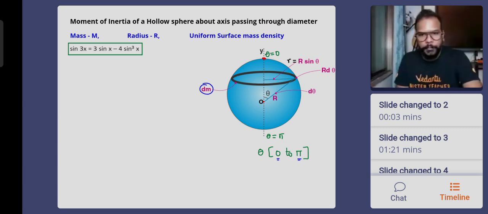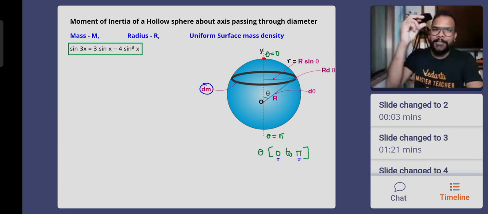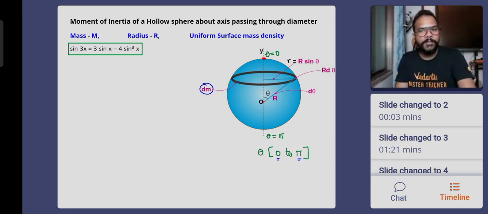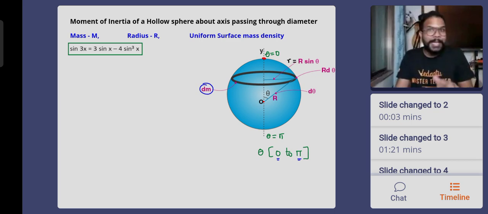So everyone, this is our ring, and as you know, all the rings have different angular locations, and not just that, their sizes are also different. By size we mean their own individual radius. Small r is also different. The topmost ring is 0 radius, the bottommost ring is also 0 radius. I cannot integrate from 0 to 0, my answer will come out to be 0. So my integration will be for theta from 0 to pi.